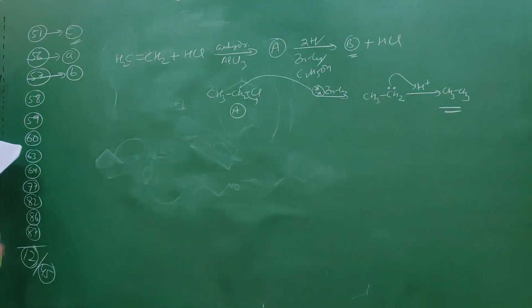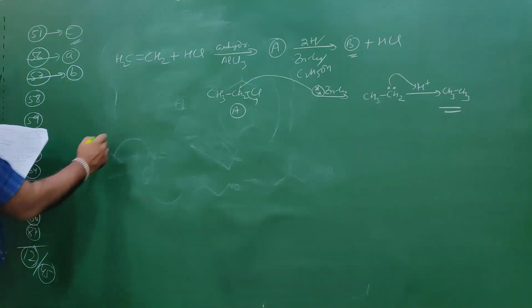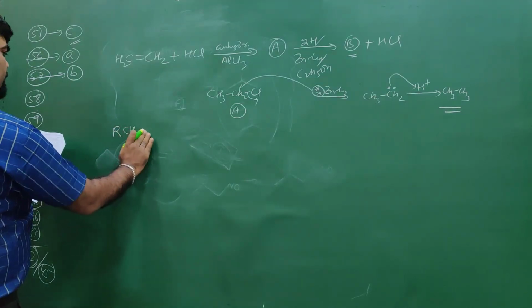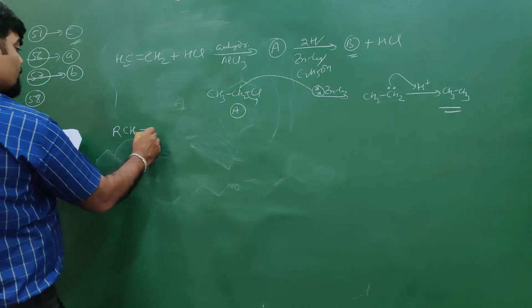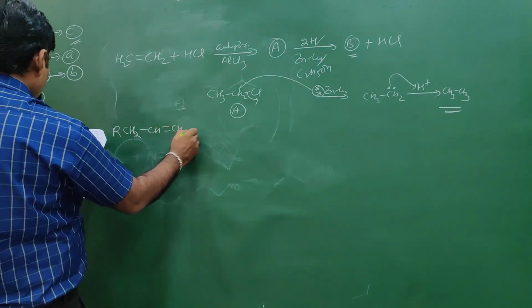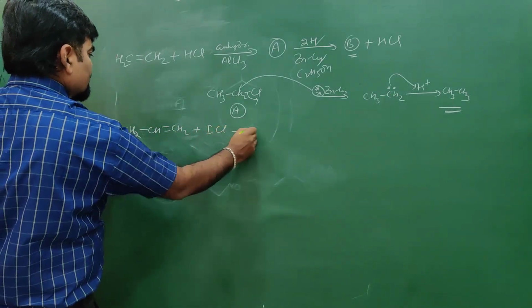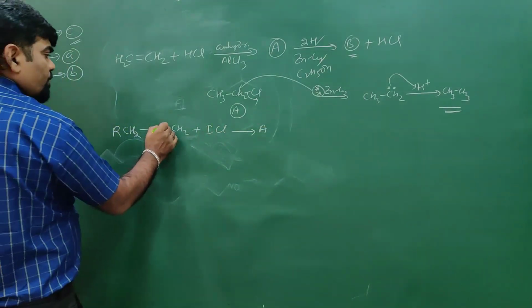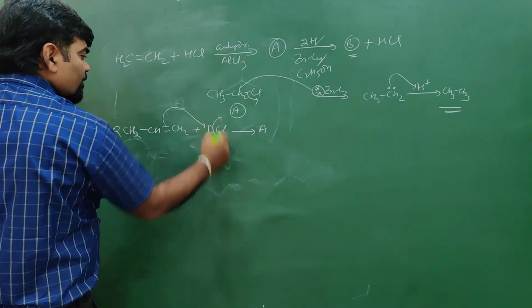Question number 58. In the following reaction, RCH2CH=CH2 plus ICl gives rise to A, the Markovnikov product. This bond is transferred to I plus, and Cl minus goes out.